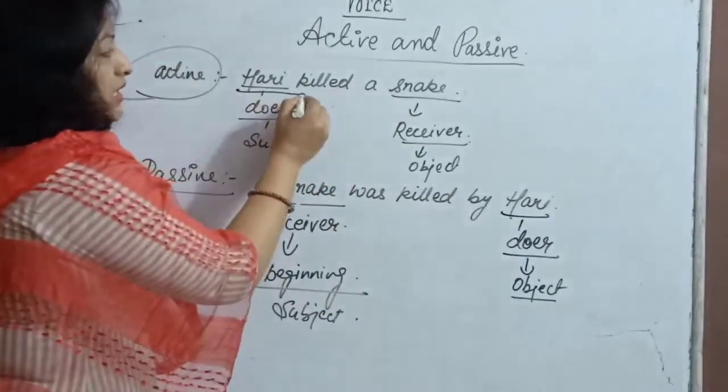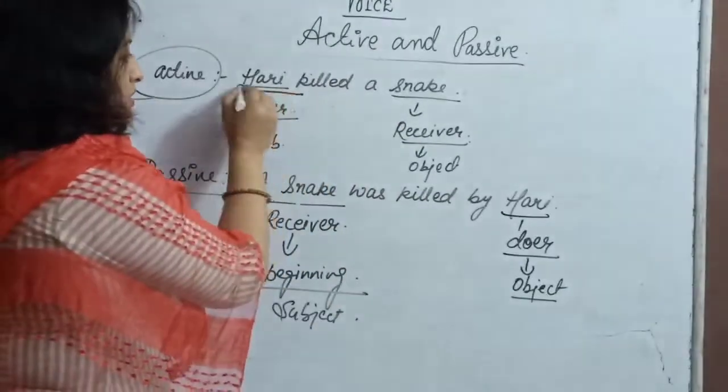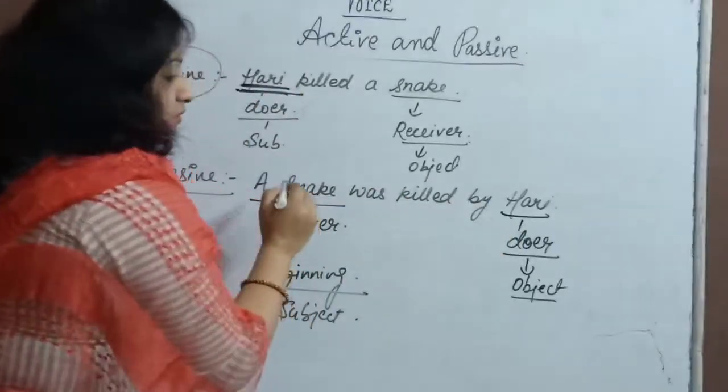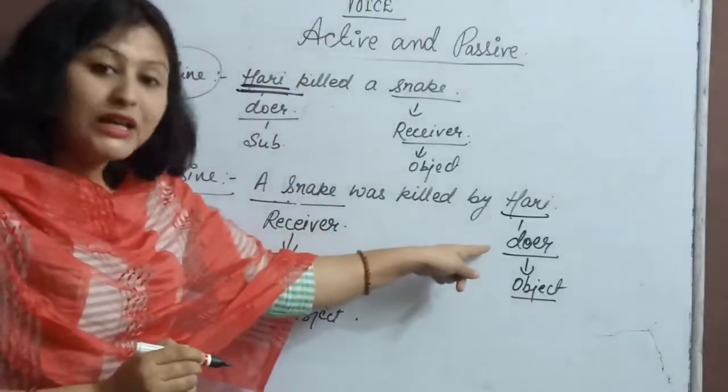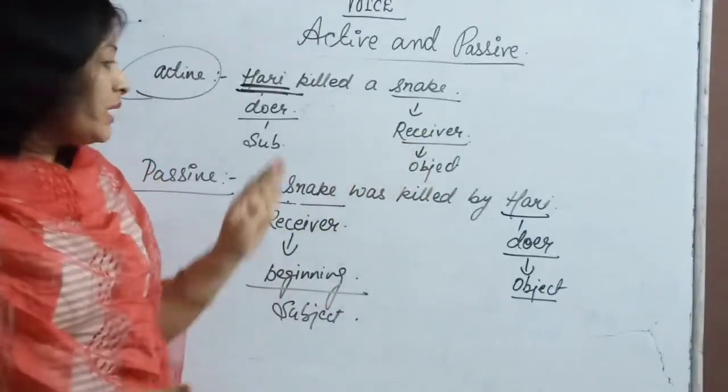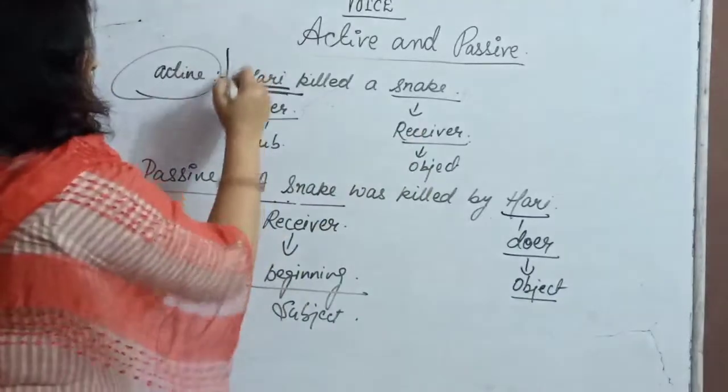The action is being done by Hari only in both the sentences. Here also Hari killed a snake. Hari has already killed the snake. Here also the snake was being killed by Hari only. In both the sentences Hari is the doer, but you can see the positioning of Hari.